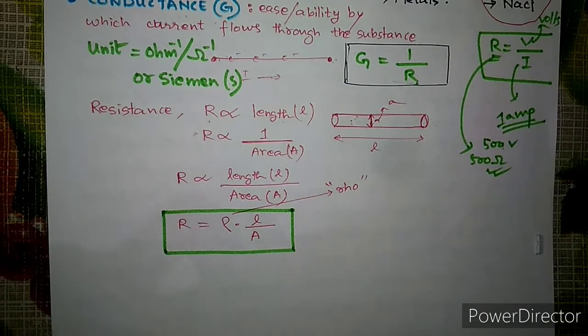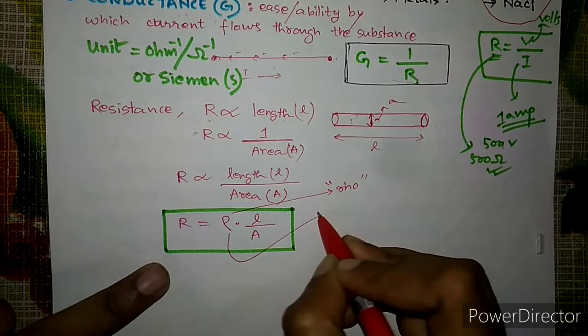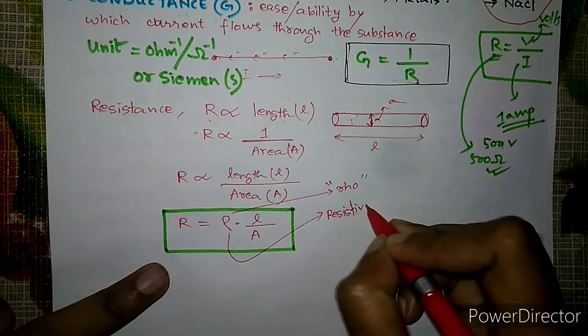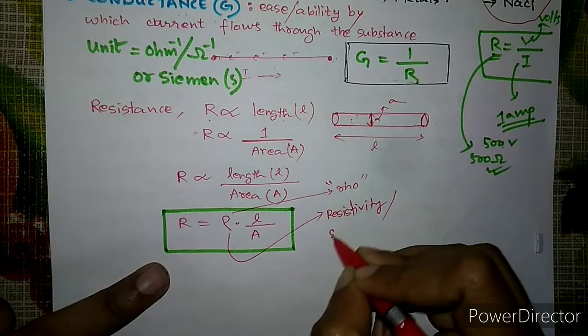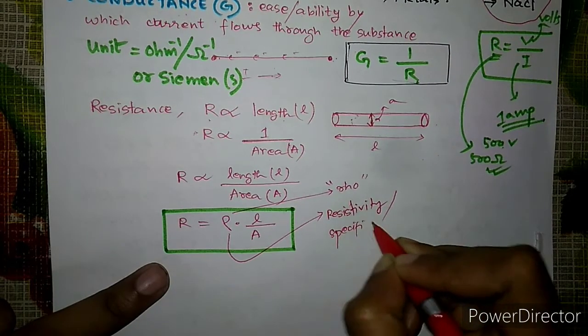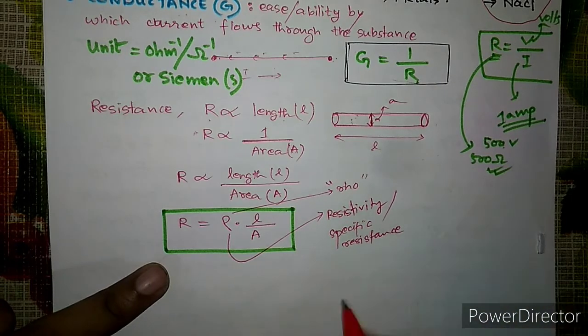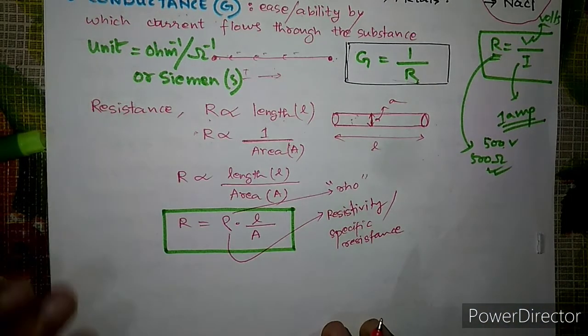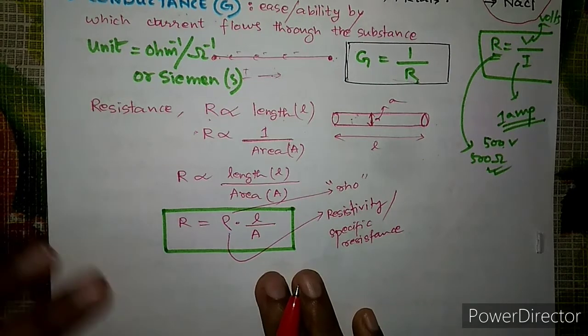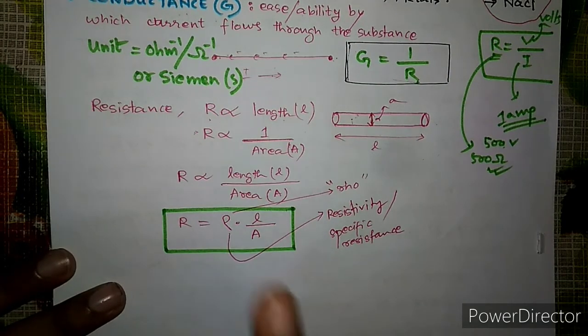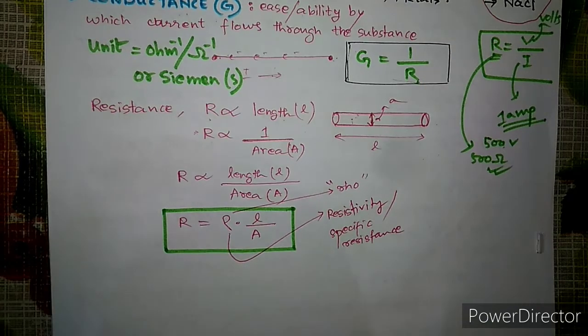And this rho is known as the resistivity of a substance, resistivity or specific resistance, okay? Now if we want to define this resistivity or specific resistance, how can we define that?